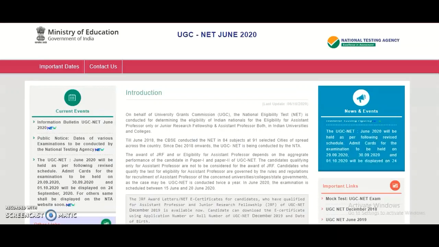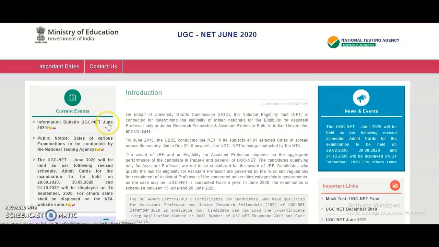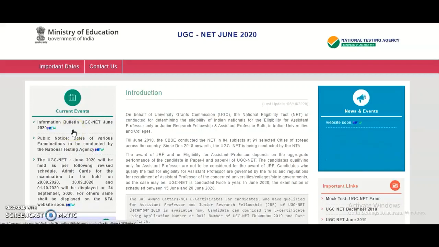In this video, we are going to see the normalization procedure of the UGC NET June 2020, from the points given in the information bulletin. Normalization here means converting the 300 marks to 100 marks. The 300 marks are the combination of paper 1 and paper 2, that is 100 marks from paper 1 and 200 marks from paper 2.